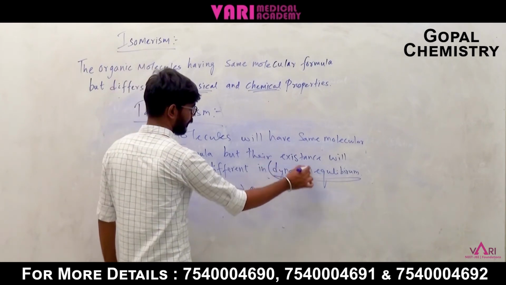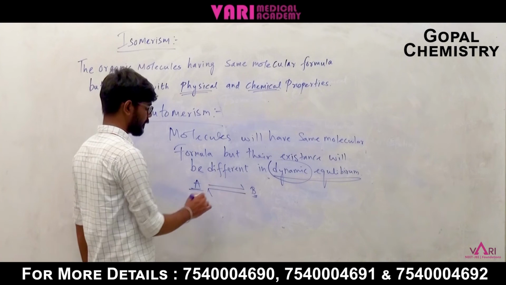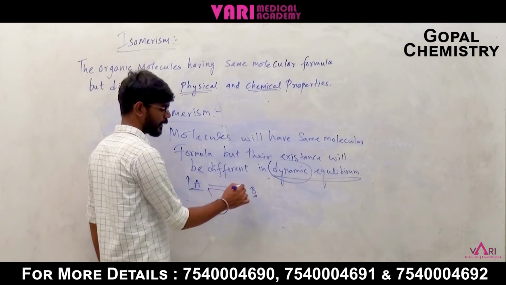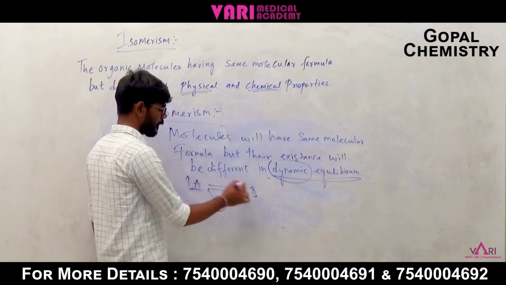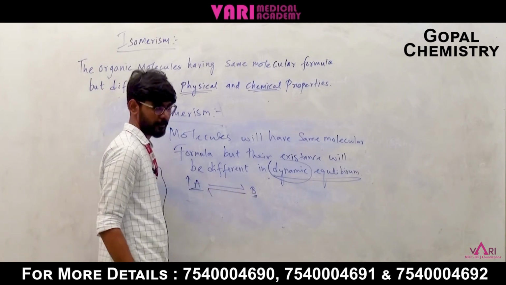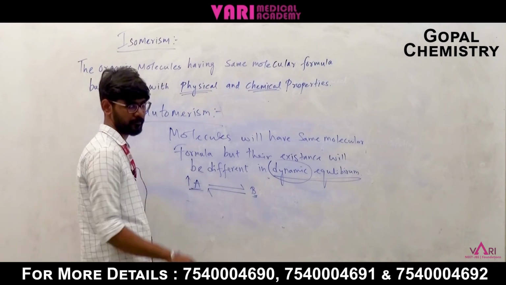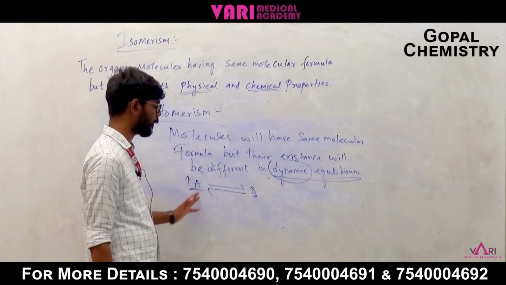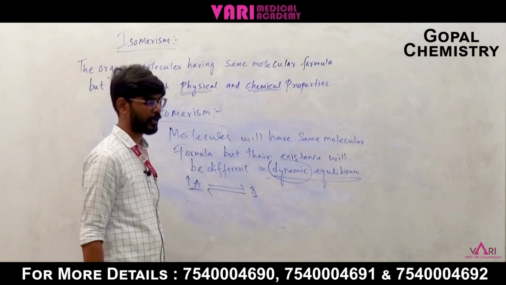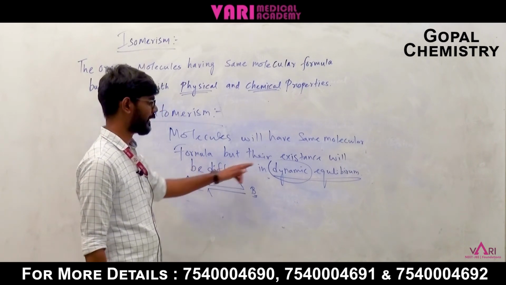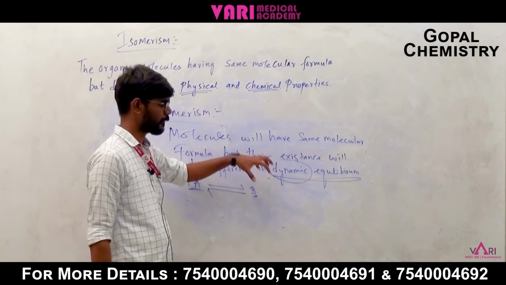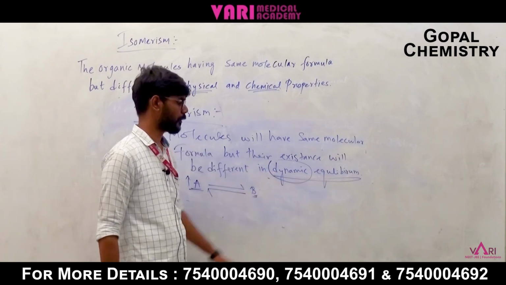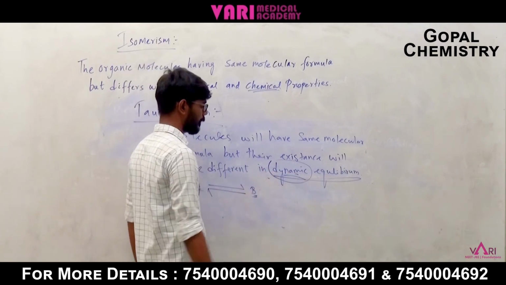So this word dynamic, dynamic means it will be changed. For example, the concentration of A is increased now, so the forward reaction will be maximized, because only then can we get the equilibrium. So if something is dynamic, the concentration or rate of the reaction will change. That's why we can say the molecules should have the same molecular formula, but their existence, meaning the form of existence, will be different in dynamic equilibrium. Okay, so this word is very important, dynamic equilibrium.